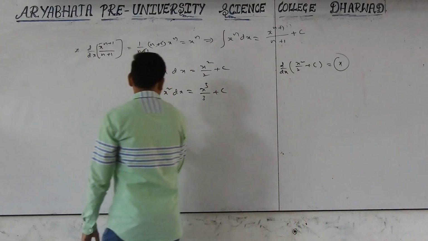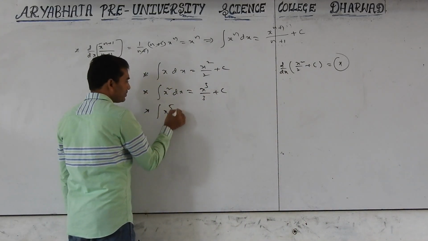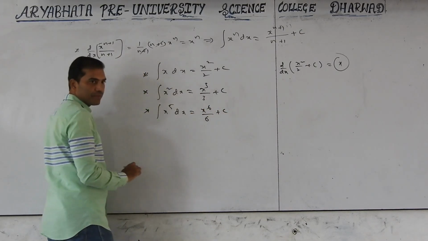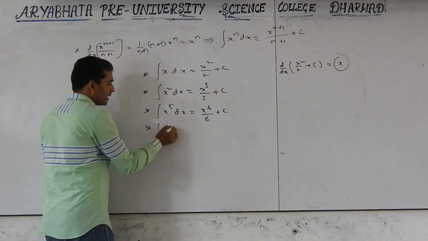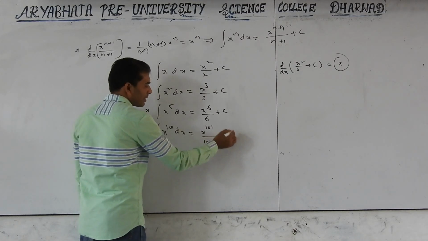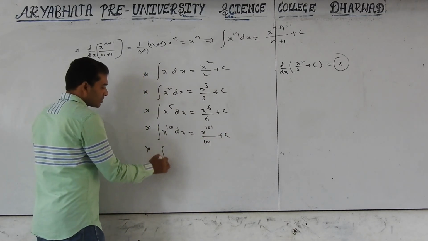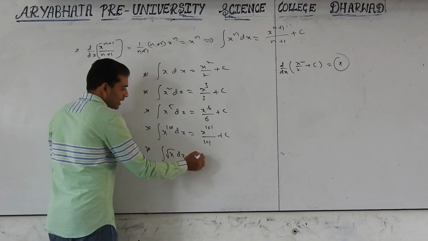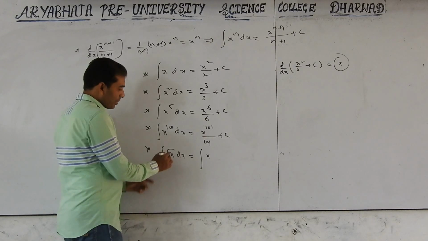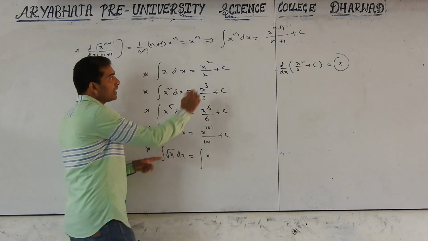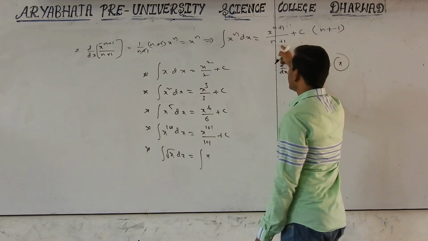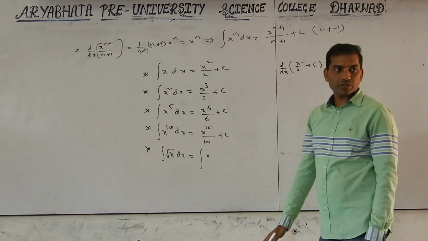Next, integration of x raised to 5 is x raised to 6 by 6 plus c. Integration of x raised to 100 dx is x power 101 by 101 plus c. Integration of root x dx. Root x means x power 1 by 2. Here n is not equal to minus 1, because if n is minus 1, it is not possible.